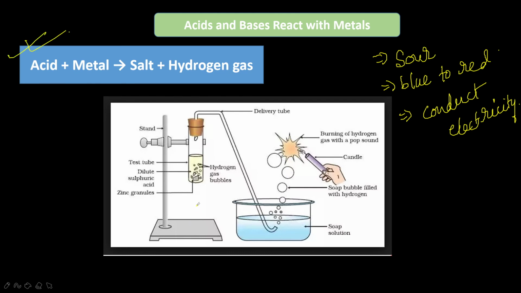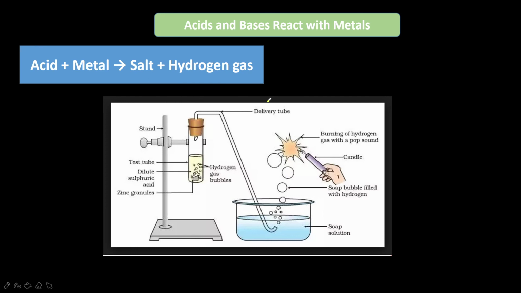Now the next point is, when acids react with metals, what will happen? Hydrogen gas will form. For example, if you see the diagram here, this is a very, very important diagram for a subjective question. Generally you get it for 2 marks or 3 marks, but in multiple choice questions also many questions can be framed here.